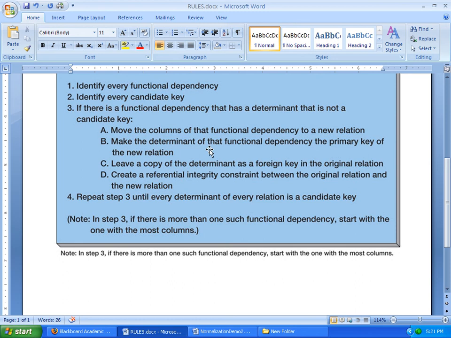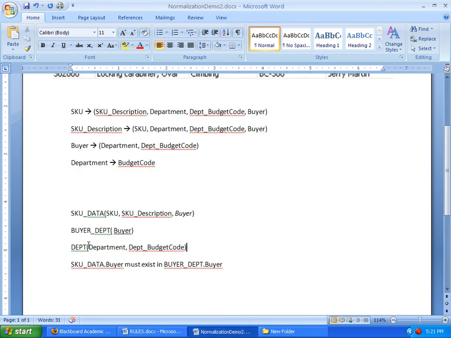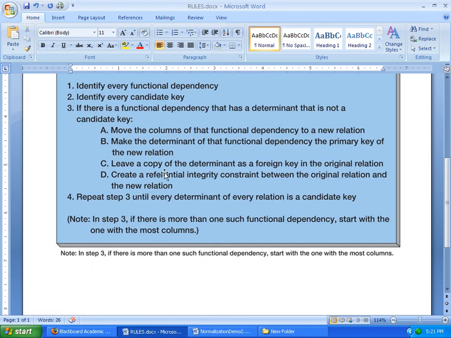Make the determinant of that functional dependency the primary key of the new relation. All right, so that would be department. We'll underline it as the primary key because that was the determinant of the functional dependency. It is now the primary key of our new relation. We jumped the gun, so we have to leave a copy of the determinant as a foreign key in the original relation.